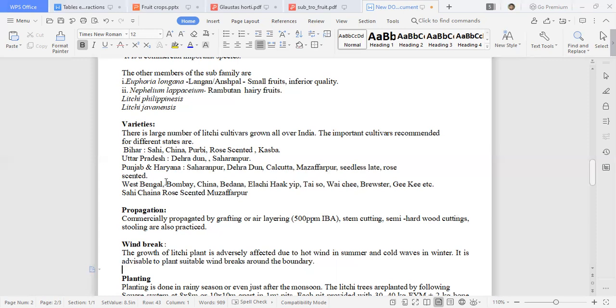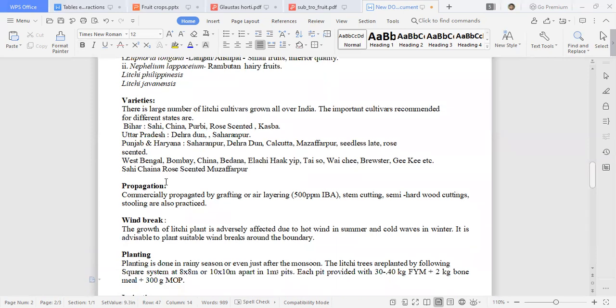So coming to windbreaks, windbreaks are required because in most areas there is a problem of severe winds. So winds will be blowing. In order to protect your crop, somewhat tall growing species are used as a windbreak. The growth of the lychee plant is adversely affected due to very hot wind during summer as well as cold waves during winter season.